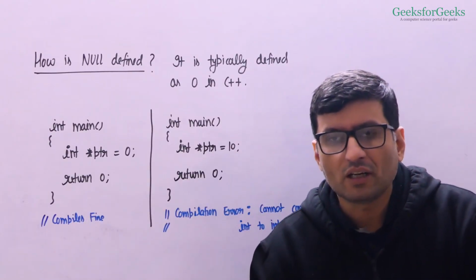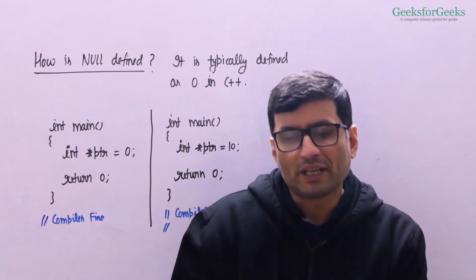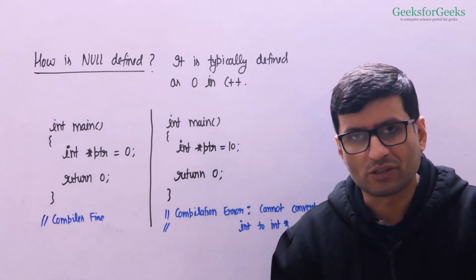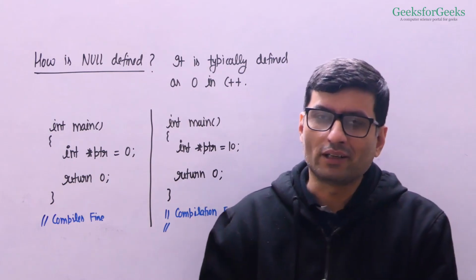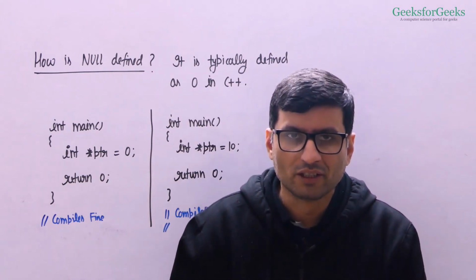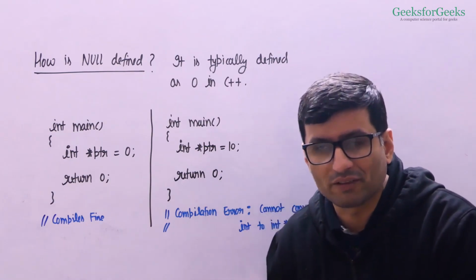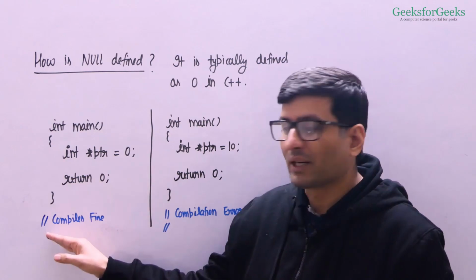Let's now understand how null is actually implemented. The expression or representation of null is compiler dependent. It's not standard, but most of the compilers implement null as a zero integer value. So zero is considered a special integer value. When you initialize a pointer with zero value, it compiles fine.